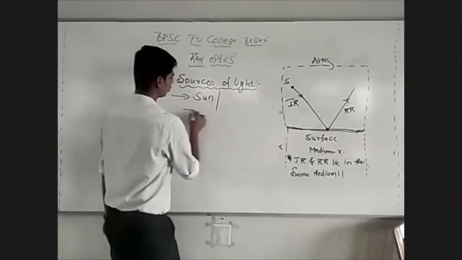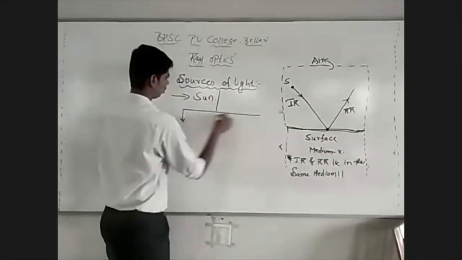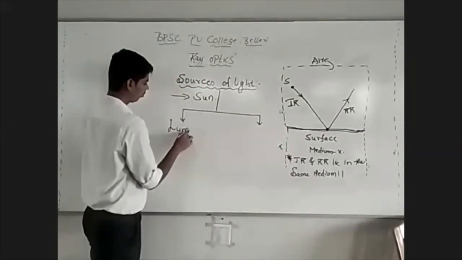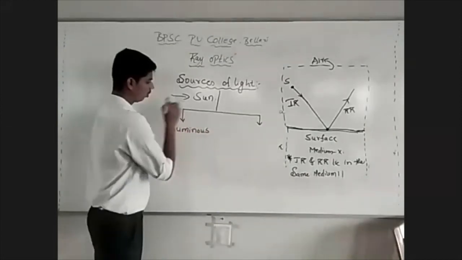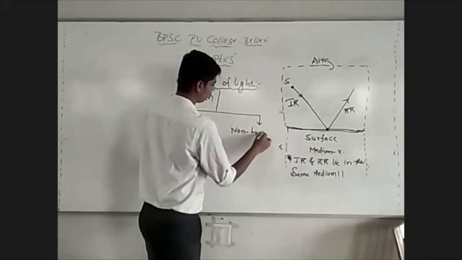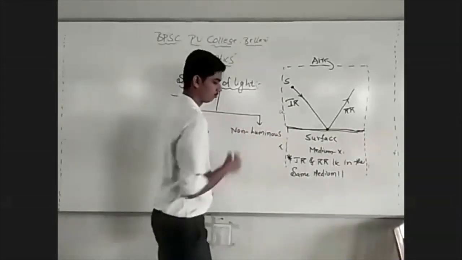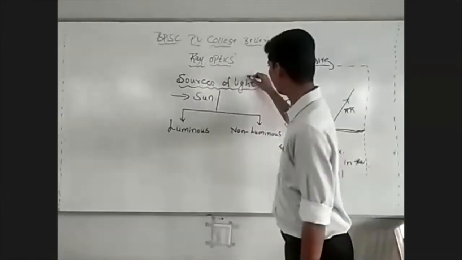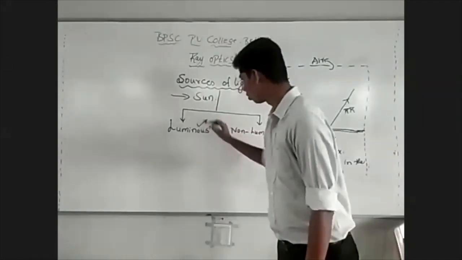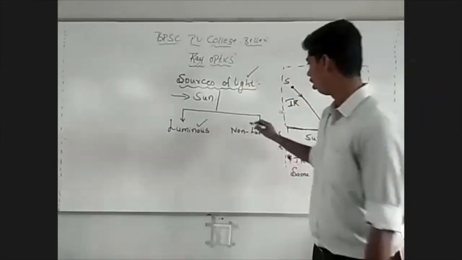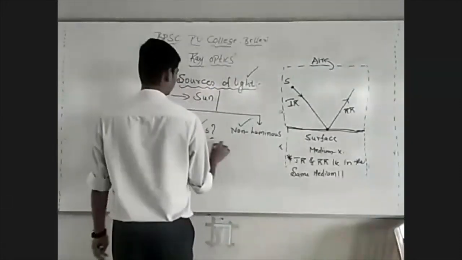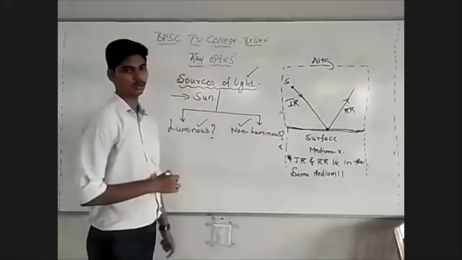These sources can be of different types. We can have luminous sources of light and non-luminous sources of light. See, any object that emits light is a source of light. Sources of light may be luminous, also they can be non-luminous. You must know what are luminous sources of light and what are non-luminous sources of light.